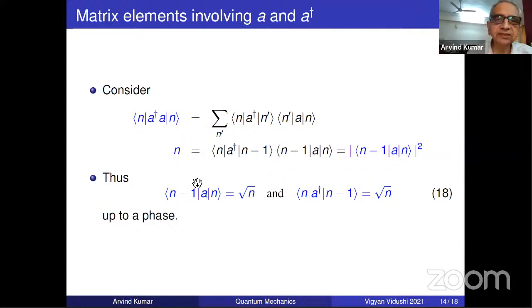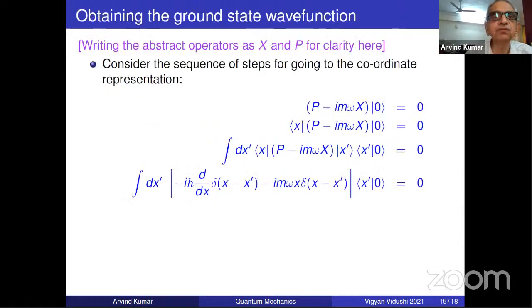So you got this. Take its dagger. If you take the dagger, it means complex conjugate. This is root n. So root n remains, a complex conjugate. I told you this morning the recipe. Ket n becomes bra n, A becomes A dagger, and bra n minus 1 becomes this. So this is root n, of course, up to a phase, because we said only about the modulus. We have obtained the result on the mod square. So obviously there is a choice left, and generally the choice is that you just take the real thing, e to the power i alpha, e to the power i times 0, just 1. So that's the meaning of up to a phase.